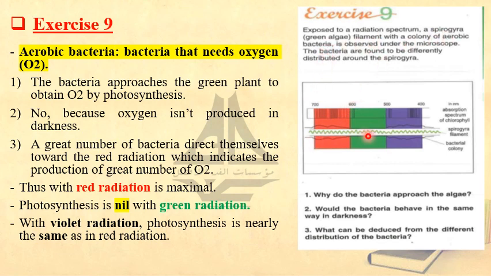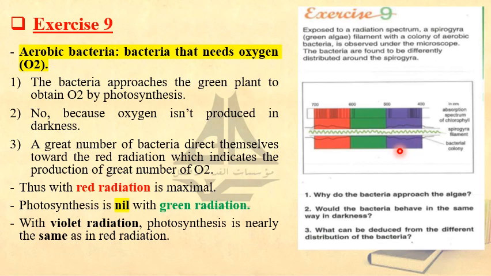Look please, this is the Spirogyra filament. It looks like a spiral, from its name. It's a green algae, exposed to red, green, and violet light.